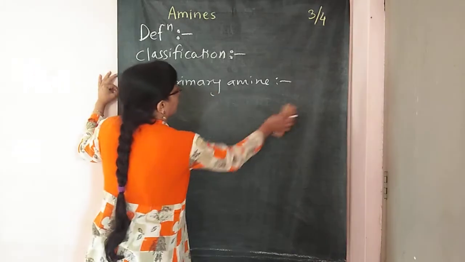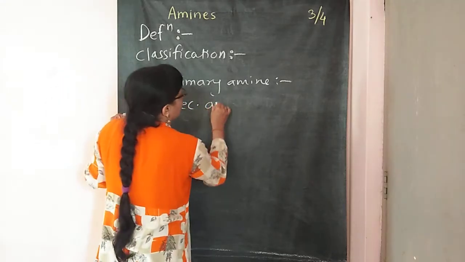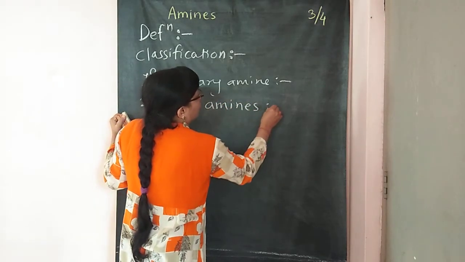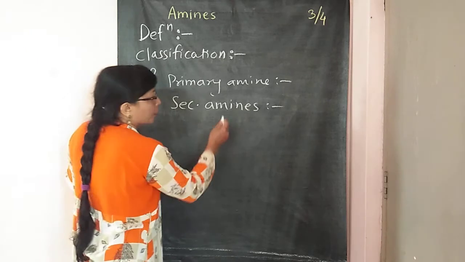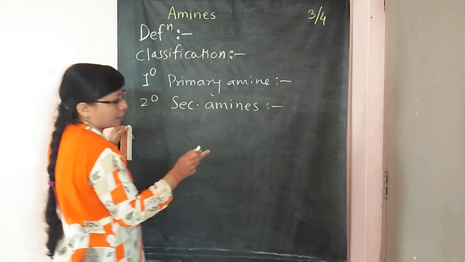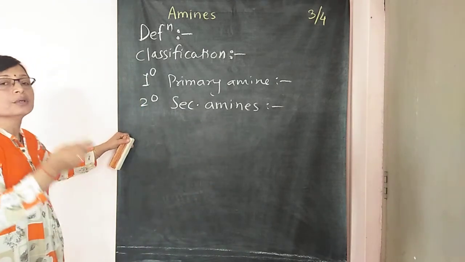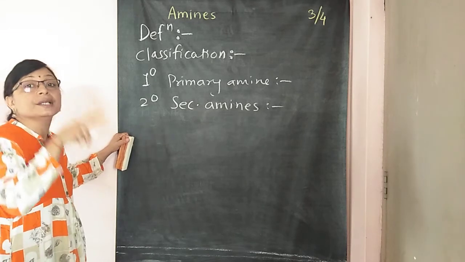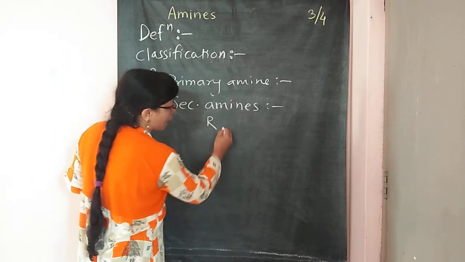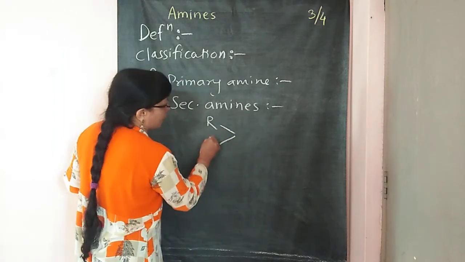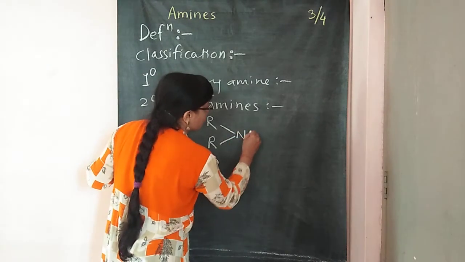Then the second class is the secondary amines. So what are secondary amines? Secondary amines are the amines in which 2 hydrogen atoms are replaced by 2 R groups, or 2 aryl groups. So secondary amines have the general formula: this is the first R, this is the second R, these are the aryl or alkyl groups, which are attached to the NH group.